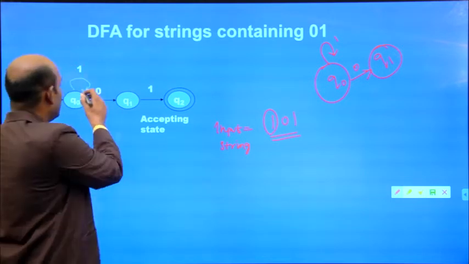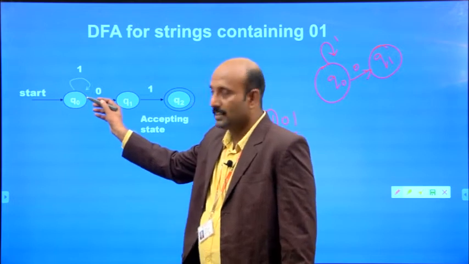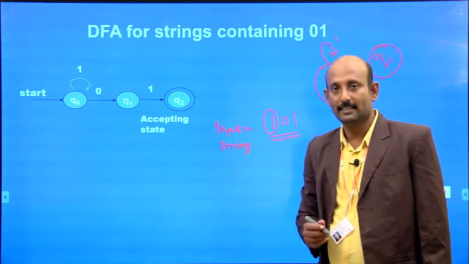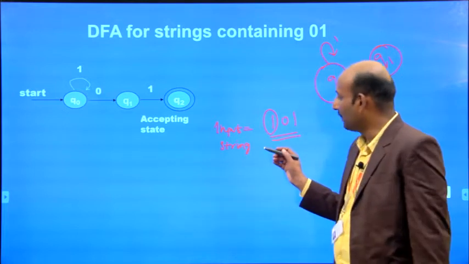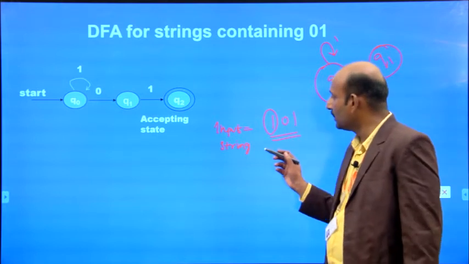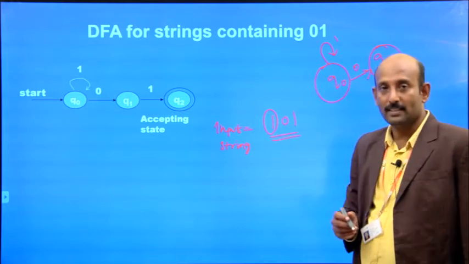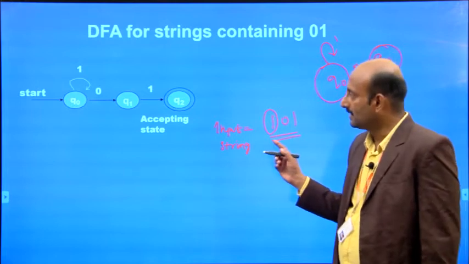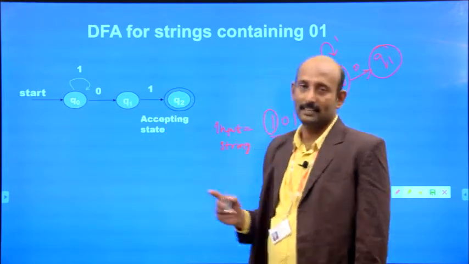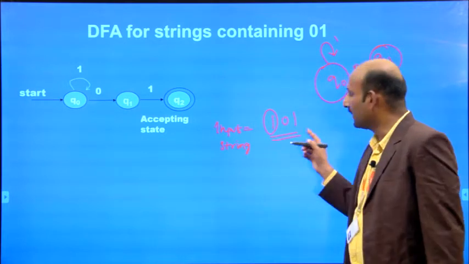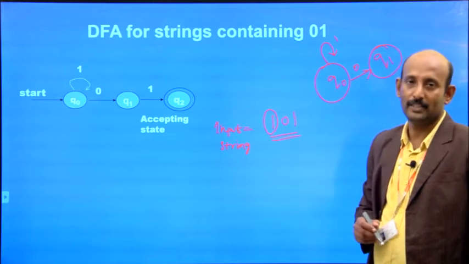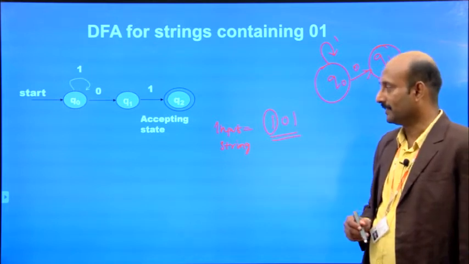So here the state Q0 has a self loop for the input 1. Understand? Again I repeat, suppose we have the input 101. For this 101, the first input is 1. In this case, we have to go for the self loop. Then 0, 1, like that: 1, 0, 1. So after reading this 101, 01 is a substring.